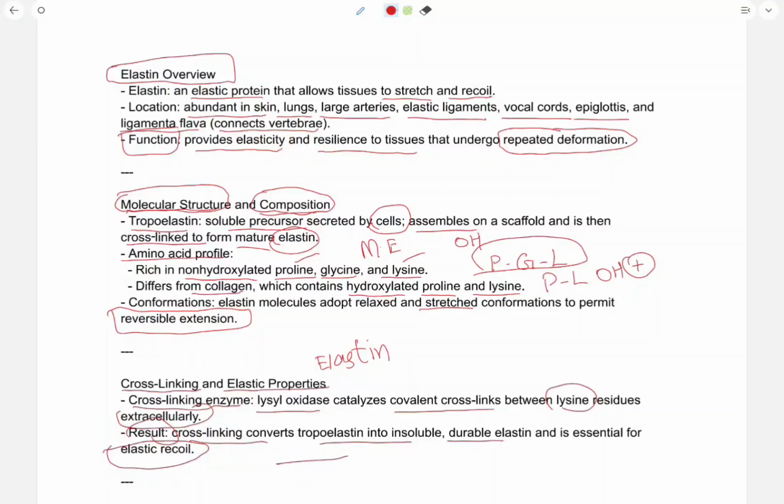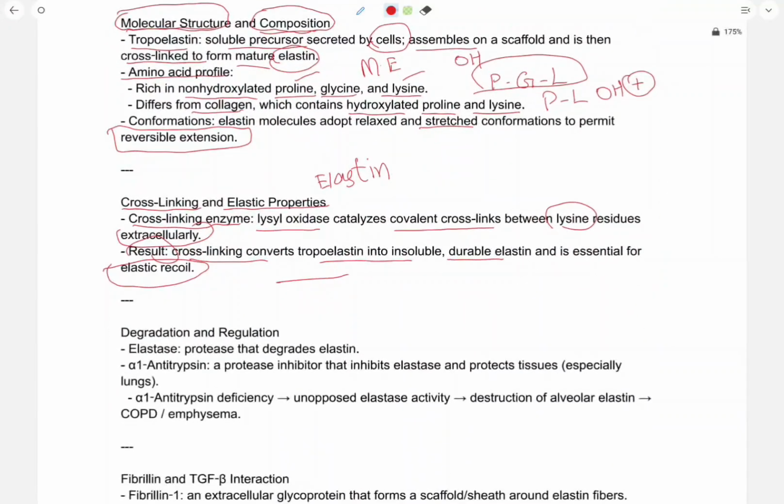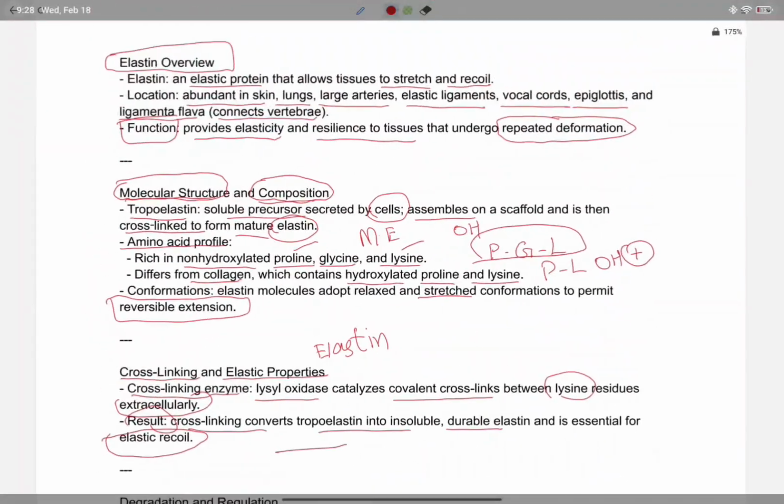So cross-linking converts tropoelastin into insoluble, durable elastin. So elastin is essential for recoil and stretching.